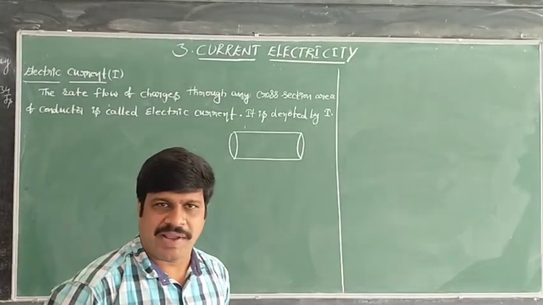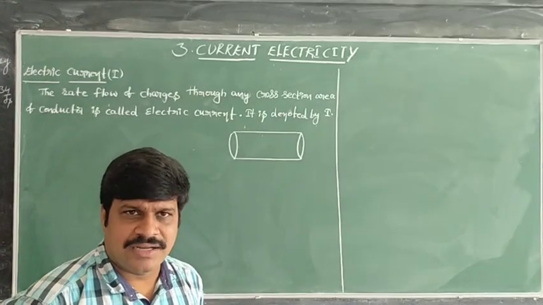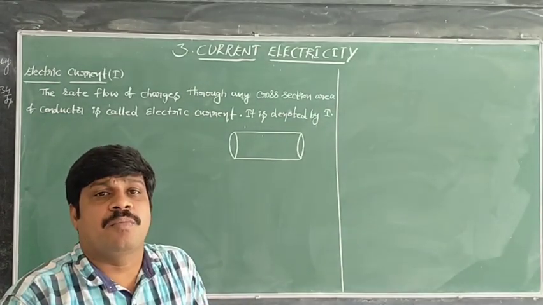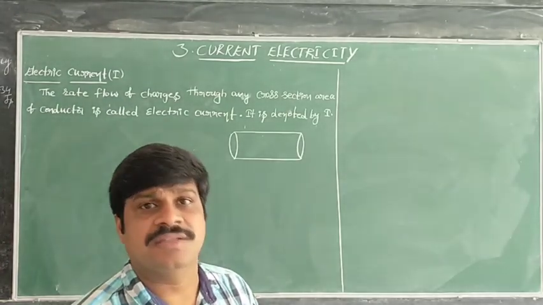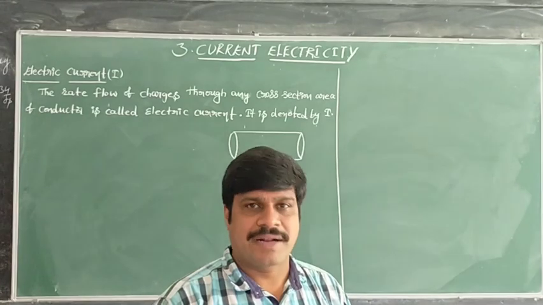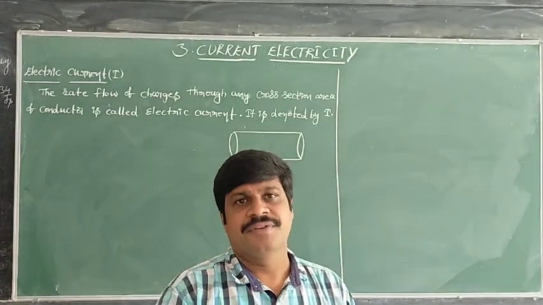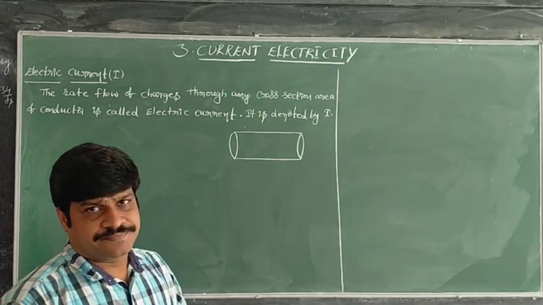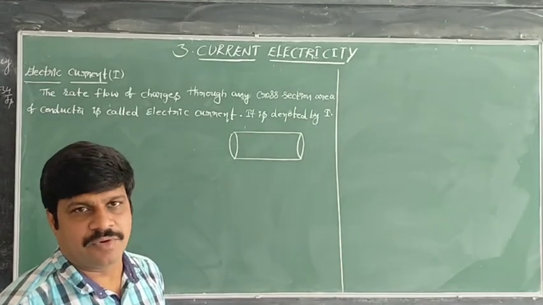In conductors, a large number of free electrons are available for conductivity. Conductivity means current, the flow of charges. To flow the charges, a large number of free electrons are available.